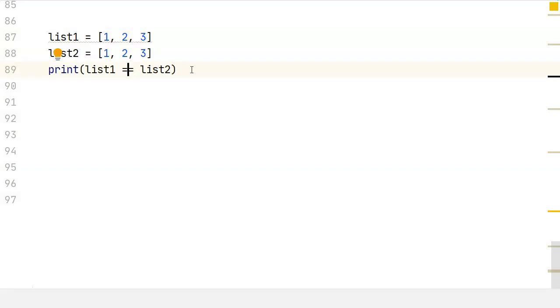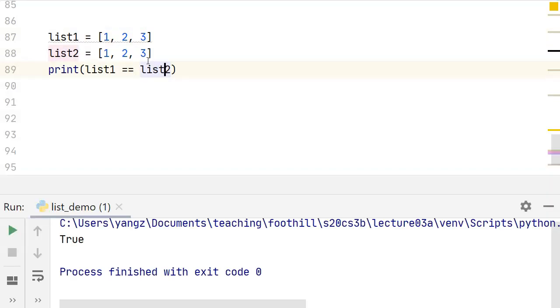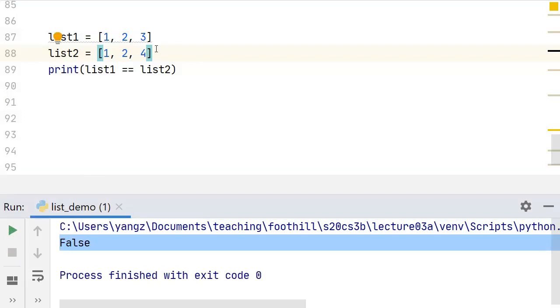So in this case, the 2 lists should give us a true because all the elements are the same. And if I change one of them, and if I run this again, it should give me a false because the last elements from these 2 lists are not equal.